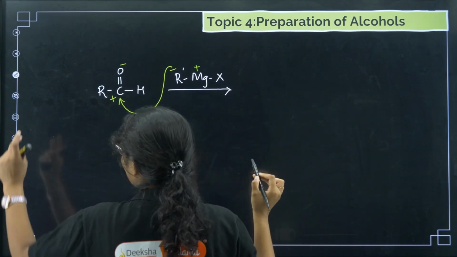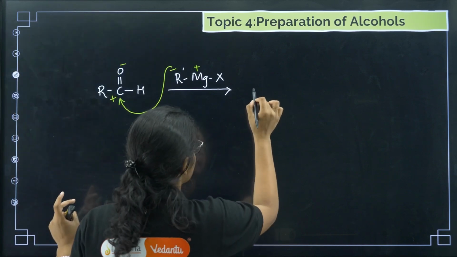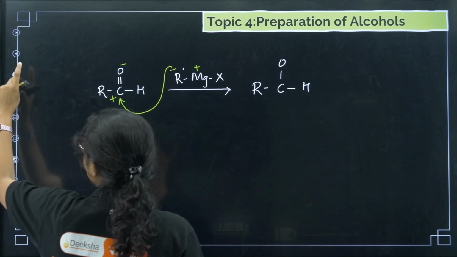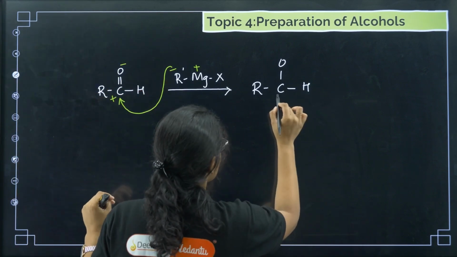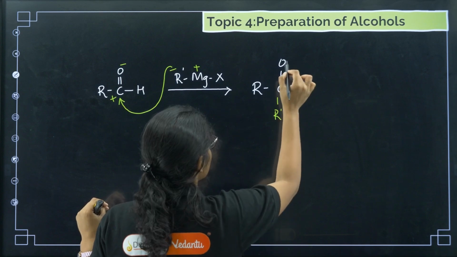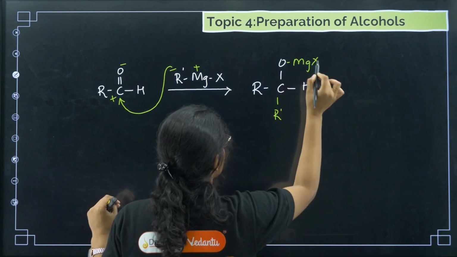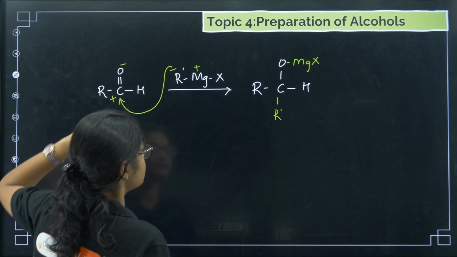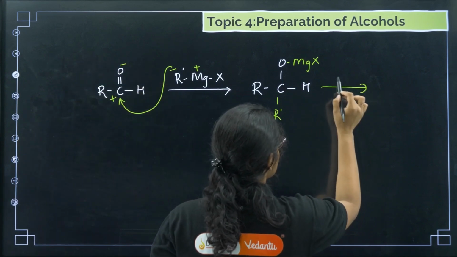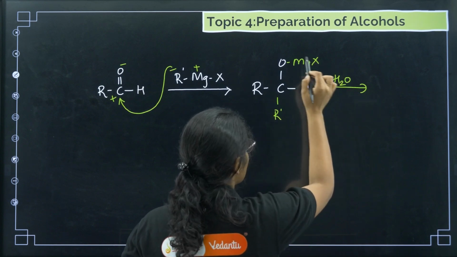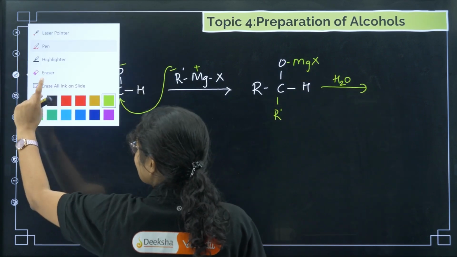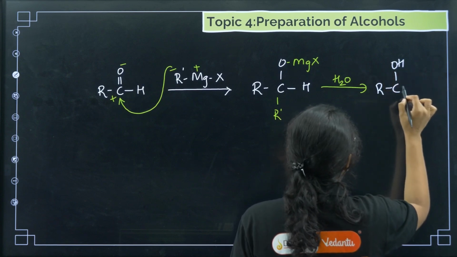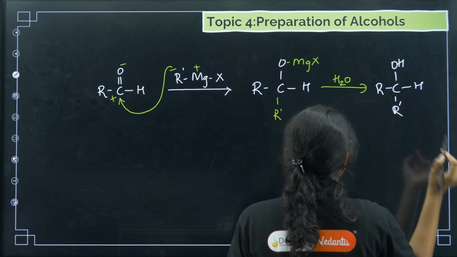and this minus oxygen will take the plus. So what will I get as the product? Let me write it like this: R C O MgX with R' on the carbon. The positive MgX part has come and attached to the oxygen, and the carbon has taken the R'. Now if you give some water, the OMgX part will get converted to OH. So I'll get R C H OH R'.